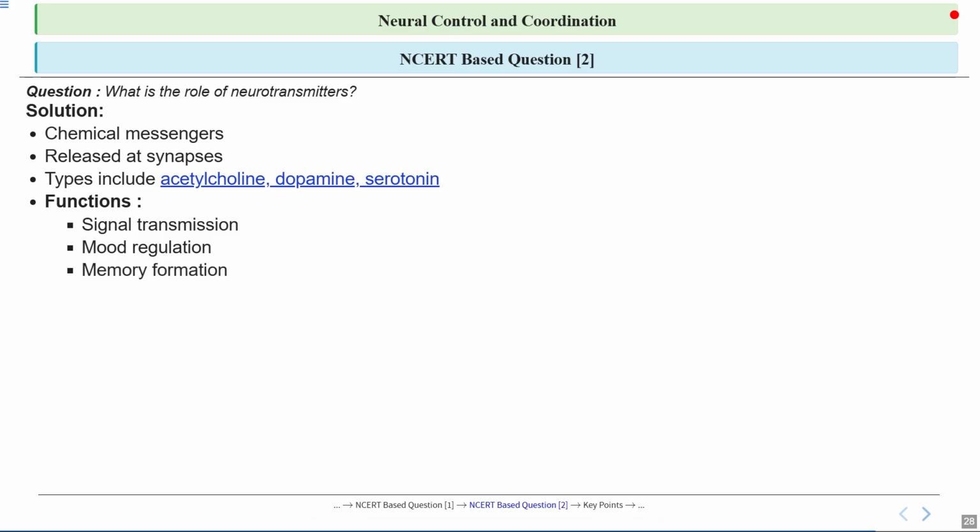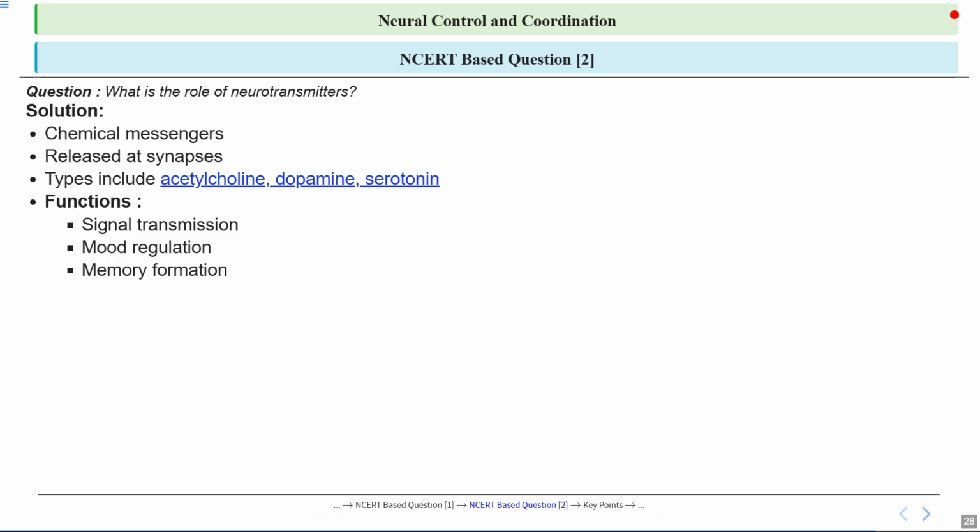Memory formation involves the process by which the brain encodes, stores, and retrieves information. So, when we learn something new, our brain converts this information into a memory through three main stages, that is encoding, storage, and retrieval.